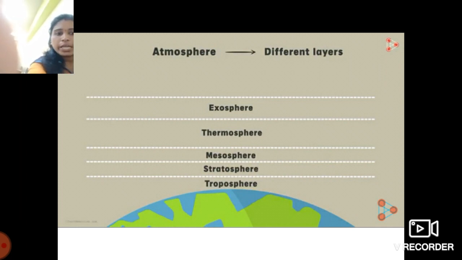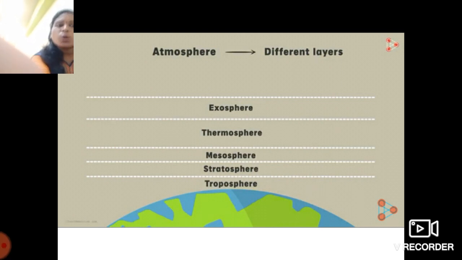The pressure in the troposphere, which is the bottommost layer, is higher. Sorry students, the pressure is higher in the bottommost layer.